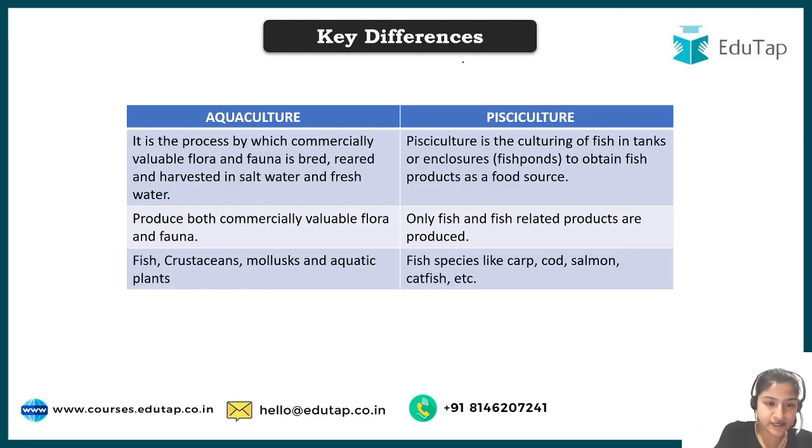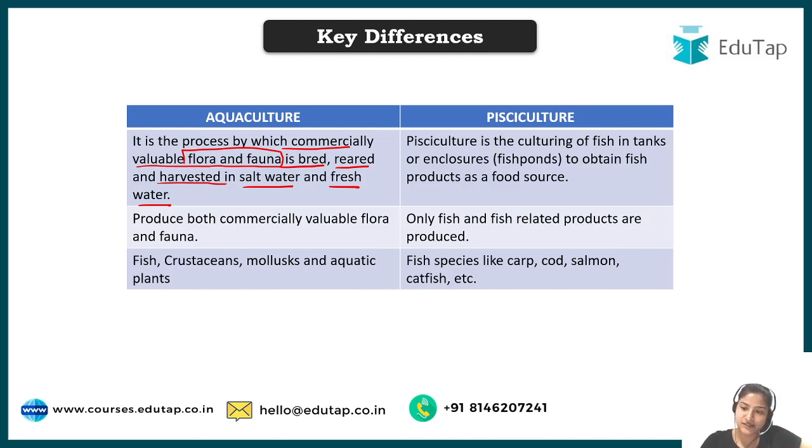So what is the aquaculture and pisciculture difference? The first statement says that aquaculture is the process by which commercially valuable flora and fauna are bred. What is flora and fauna? Flora means plants and fauna means animals. So in aquaculture, not only animals but plants are also cultivated, bred, reared and harvested, in salt water and fresh water. Salt water is basically brackish water.